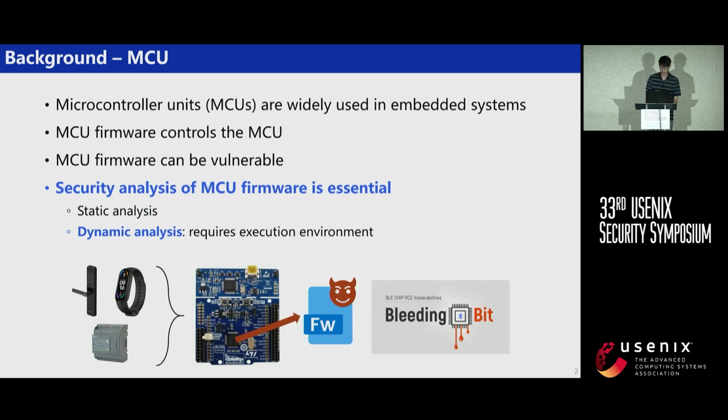Nowadays, we are surrounded by embedded systems like smartwatches, smart locks, and PLCs, etc. And microcontroller units, or MCUs, are widely used in these embedded systems. There's a piece of software which we call firmware that runs on the MCU. However, MCU firmware contain vulnerabilities, just like any other software systems, which threatens the security of embedded systems. So we need to perform analysis on MCU firmware to ensure their security. We can either do static analysis or dynamic analysis, but we prefer dynamic analysis because it's more practical. However, dynamic analysis means we need execution environment for MCU firmware.